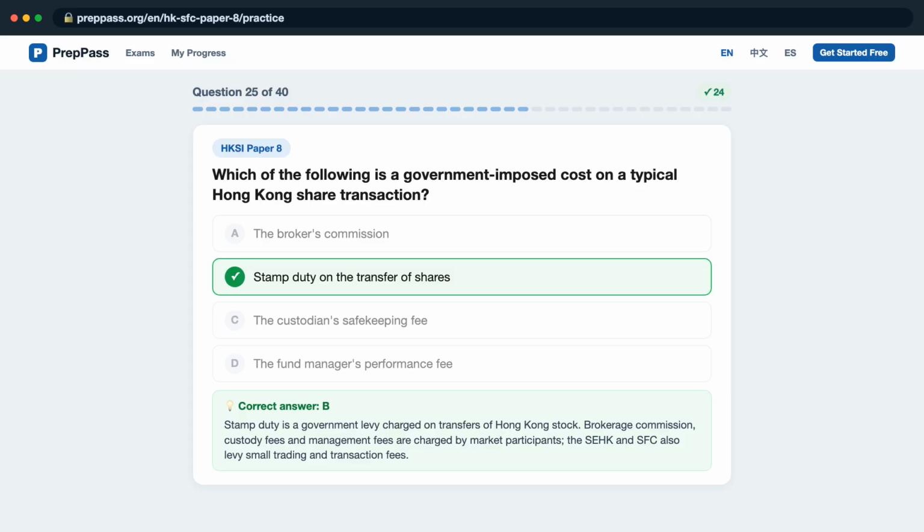Stamp duty is a government levy charged on transfers of Hong Kong stock. Brokerage commission, custody fees and management fees are charged by market participants. The SEC and SFC also levy small trading and transaction fees.